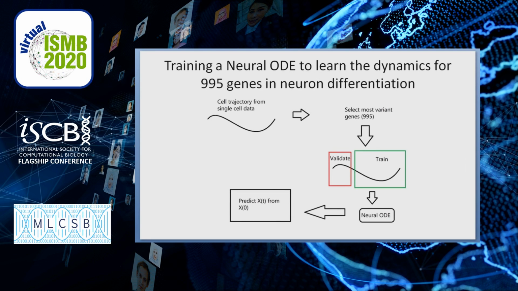So first, to see whether we can extend the system dynamics over time, we use the neural ODE method to try and fit a differential equation on single-cell data for the neuron differentiation pathway. In this case, we used cell trajectories constructed from single-cell data to try and learn the dynamics of 995 most variant genes. During the training process, we hide a part of the data along the trajectory and see how well the model performs. And once the model is trained, we give the model the initial states of the system and ask it to predict the time evolution of the system.